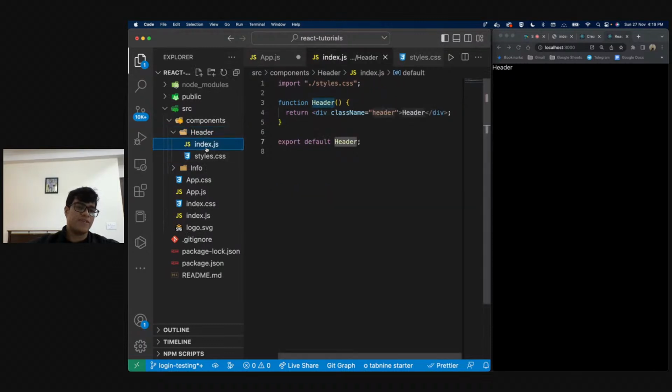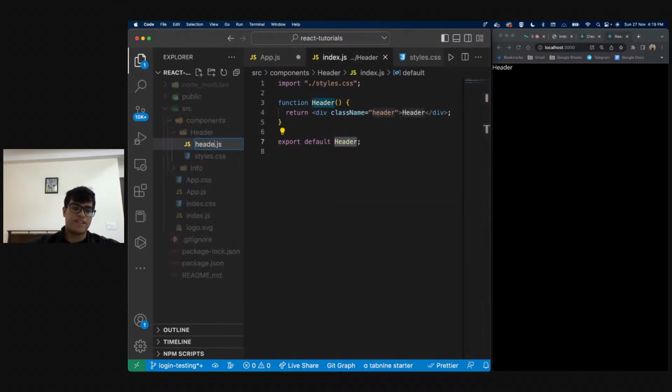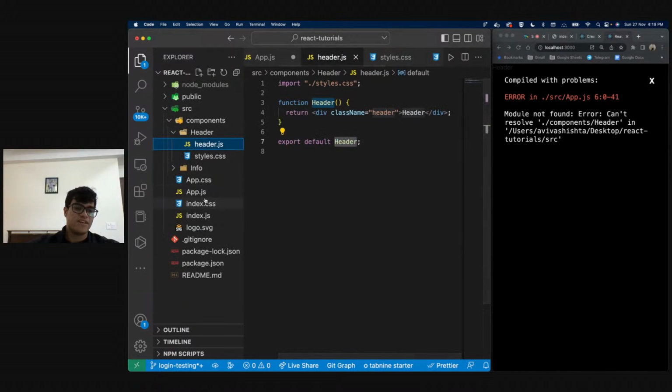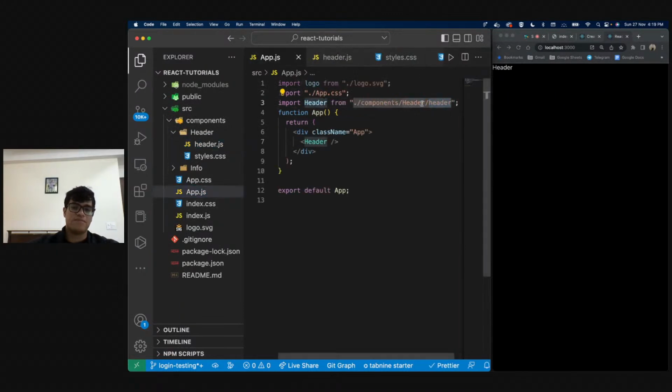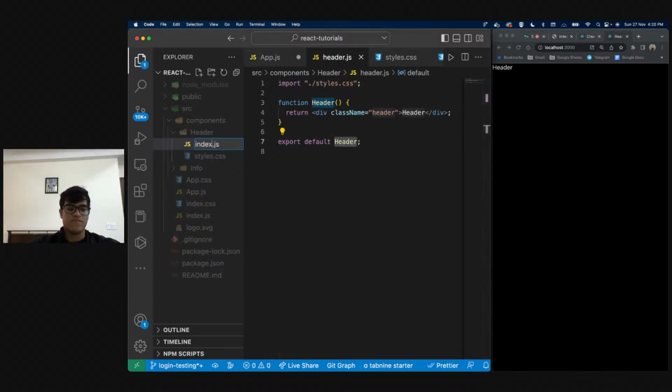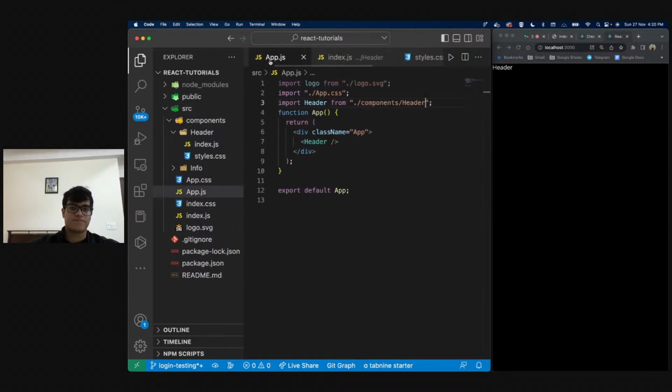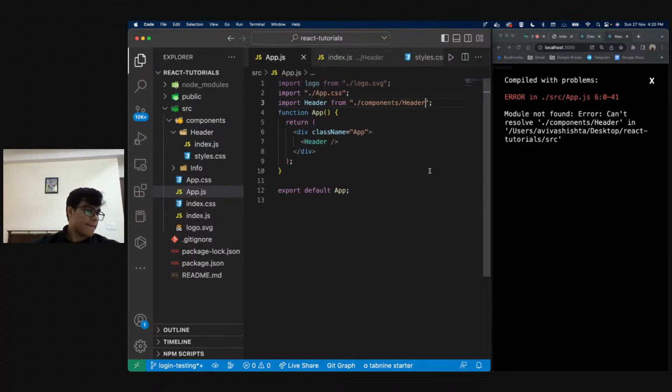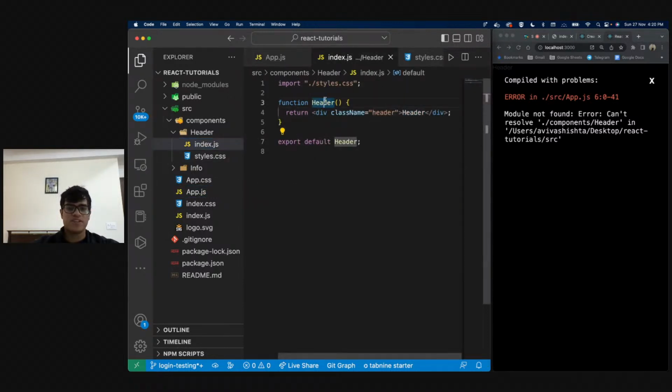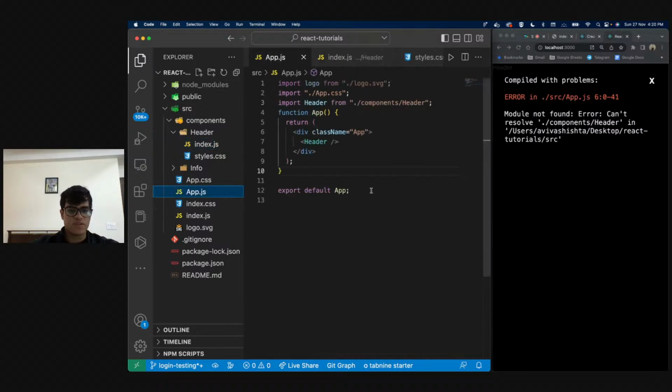If my header file was named anything apart from index, let's say header, right? Then I would have to say components slash header slash header. But now all I have to do is just say index, because over here we have an index.js file. Correct. So as soon as I save this index.js, we have this. Let me see what's wrong.